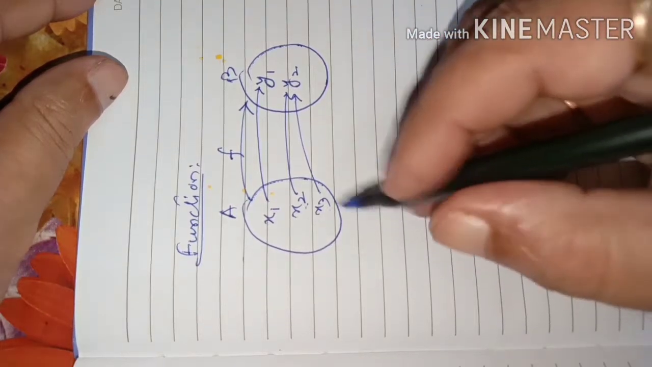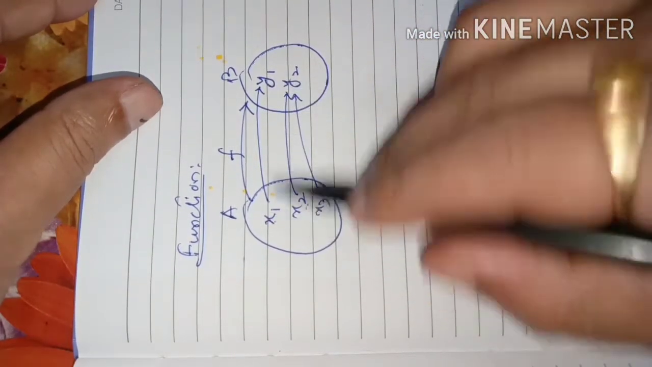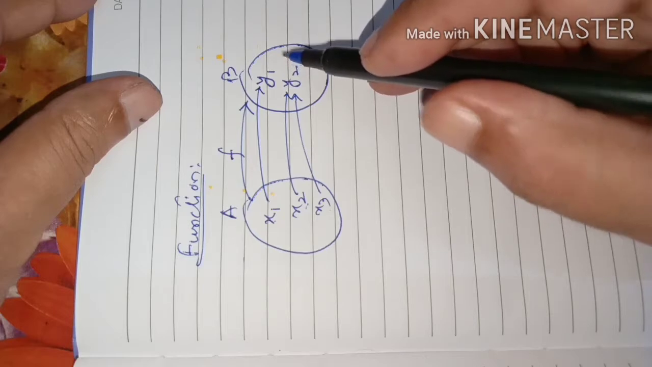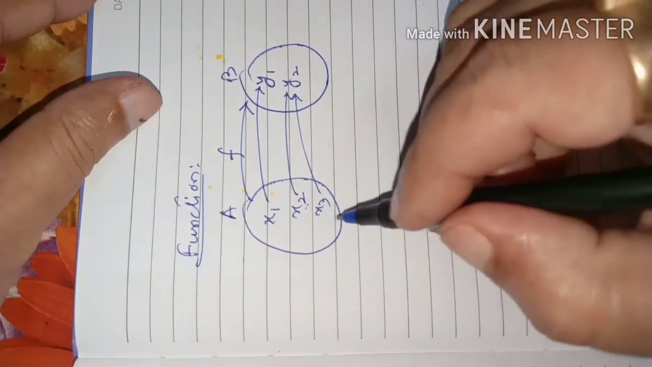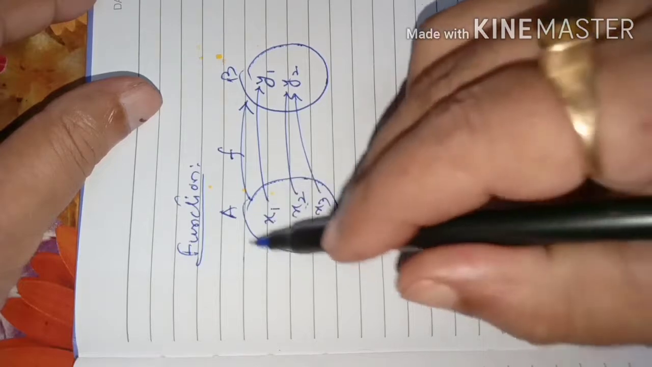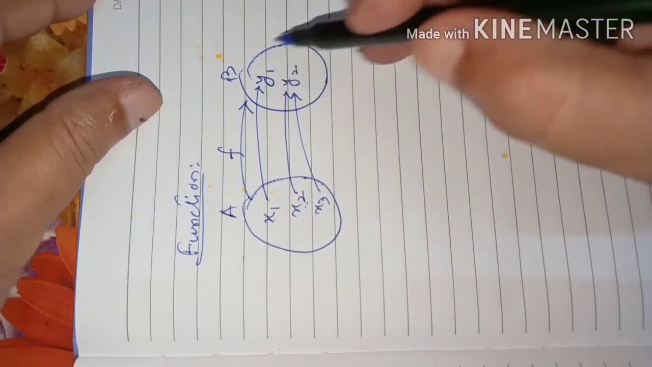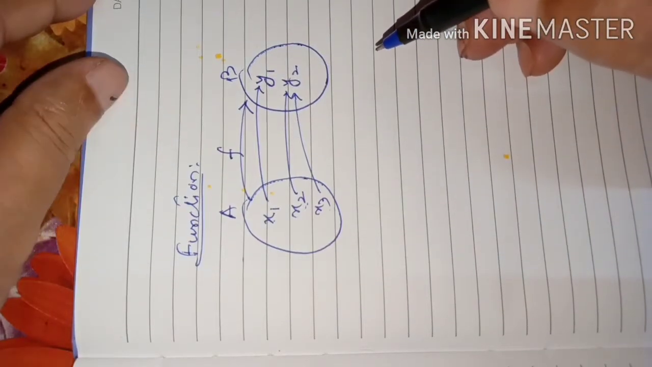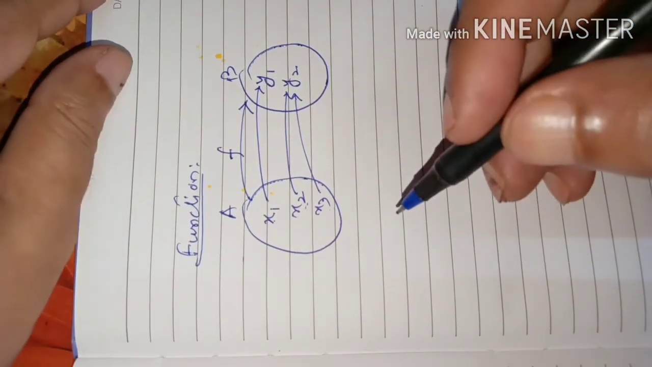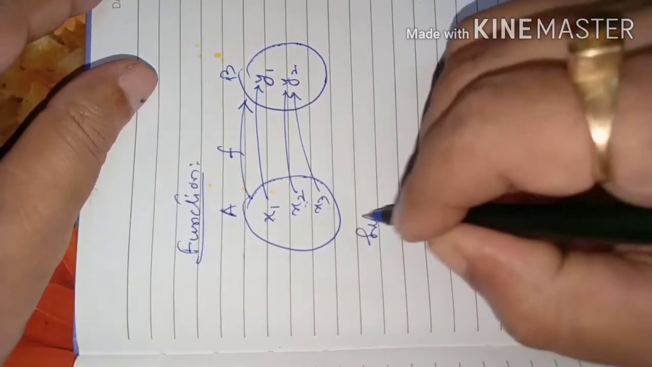Okay, the rule of function is like this: one element should not be associated with two elements. That is not a function. Otherwise, every element of the first set is associated with a unique element of the second set, then it is a function. Otherwise, it is not a function. Got the idea, students?